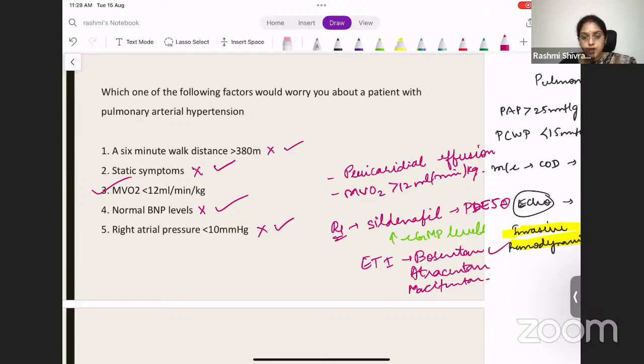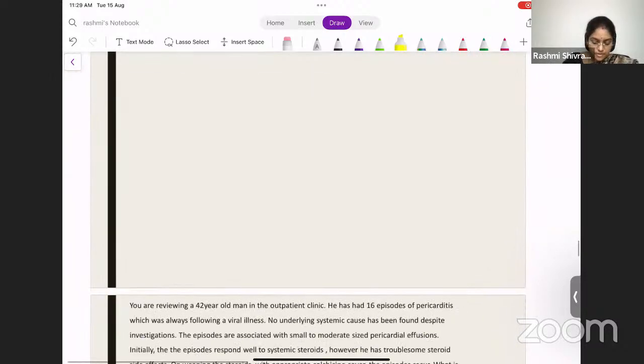But you need to remember bosentan. Sildenafil, bosentan. And one more thing that they can ask you as an MCQ is, which is the drug which is inhaled and used? Inhaled will be iloprost. So inhaled drug will be iloprost. Okay. So this you must remember. This can be asked as a one-liner in your MCQ. Iloprost is the drug which is inhaled and is used in the treatment of pulmonary arterial hypertension.